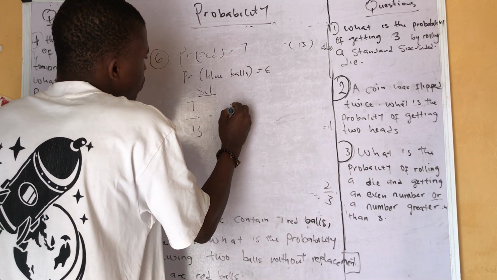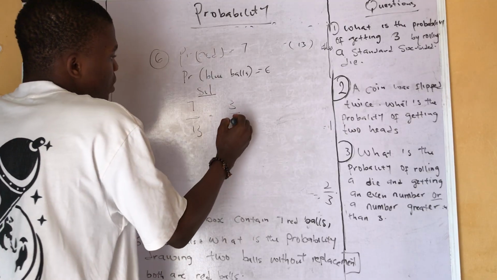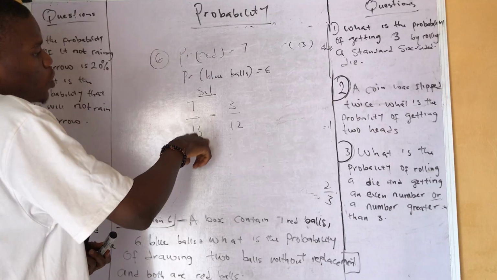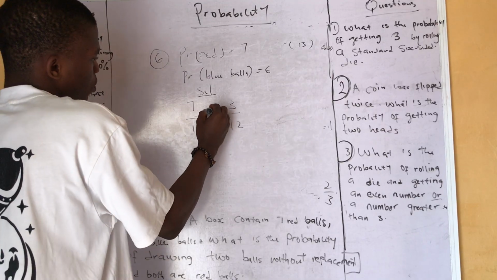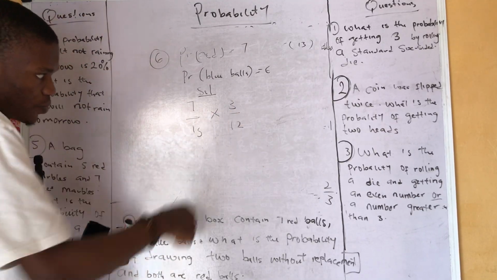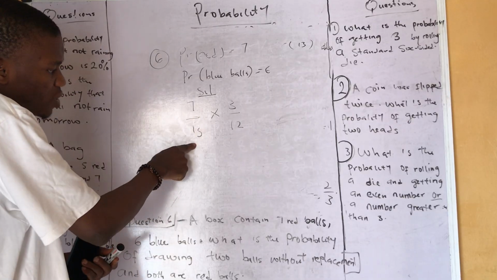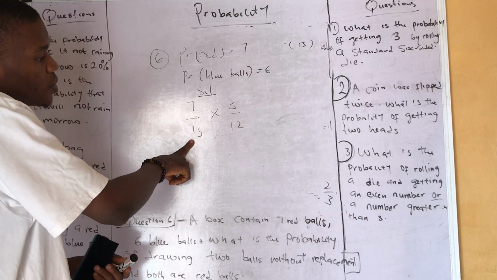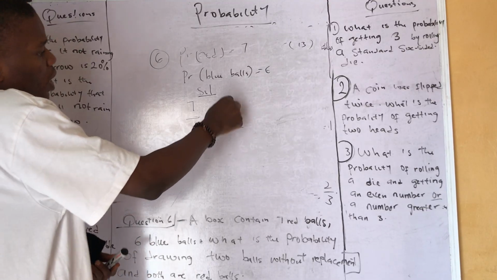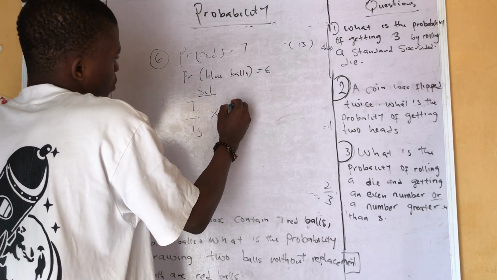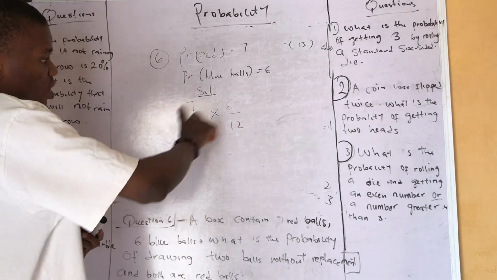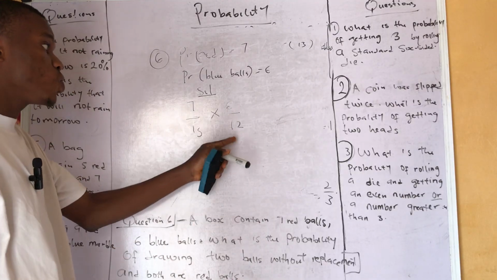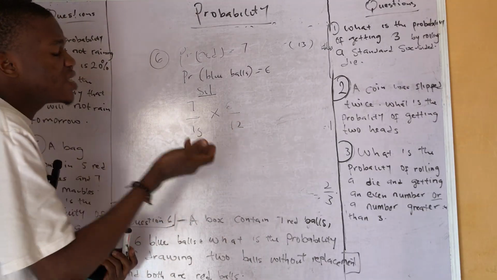Then if you do not replace it, the other one will be 6 over 12. Sorry, I'm coming. Since you do not replace it, the second one is 6 over 12. Why? Because when you picked one red ball, you didn't replace it. That's why this one is not 13, and this one is 6. Since you remove one and do not replace it, the other outcome will now have 6 over 12.